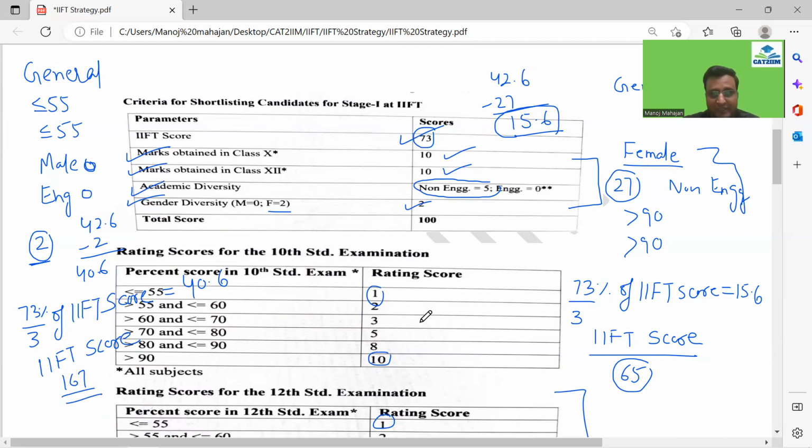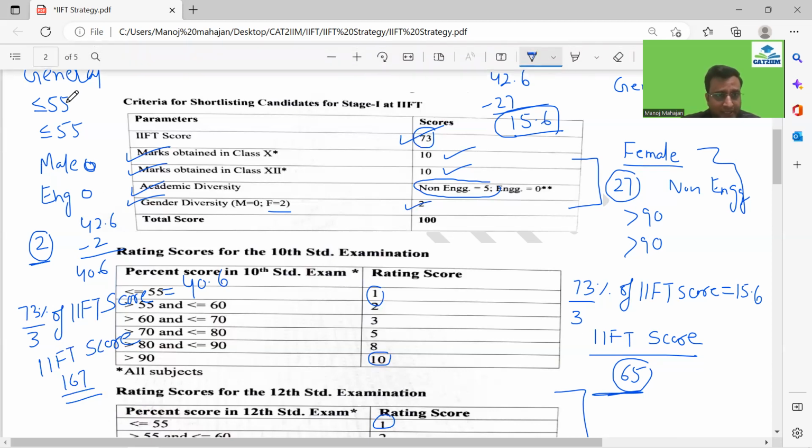Oh God. So if you look over here, someone who is a female, let's say in the general category also, but a non-engineer with more than 90 in both 10th and 12th, has a great chance of getting a call from IIFT. Look at the difference itself, more than 100 marks difference, guys. No doubt it is in the general. I took the worst category over here, guys.